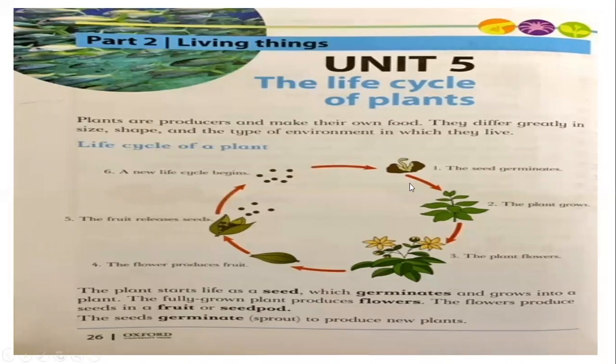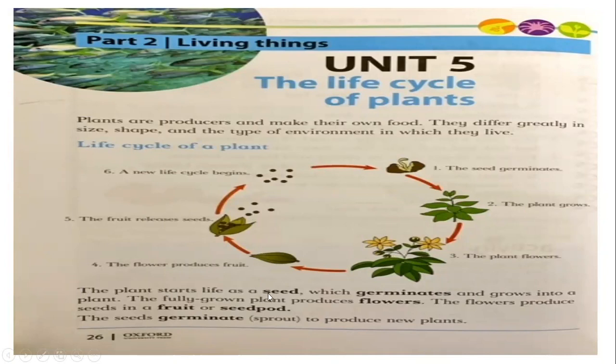In the life cycle of a plant, the first stage is that the seed germinates. As I told you about the germination process, when you put the seed in the soil, it comes up and becomes a tree; the plant grows. As you can see in this picture, you have to learn all these 6 stages. Then after the plant grows, the plant flowers, then the flower produces fruit. Then inside the fruits, we have seeds. They release the seeds, and with these seeds, the process of germination starts again. So this is the life cycle.